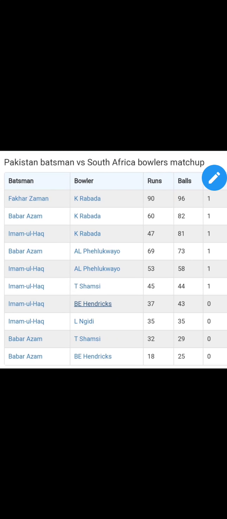Now coming on to the next topic, that is Pakistan batsmen versus South Africa bowlers matchups. Now we're talking about South Africa bowlers and Pakistan batsmen matchups.